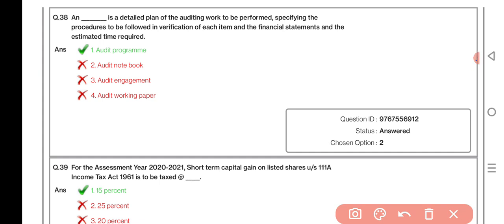And dash is a detailed plan of the auditing work to be performed, specifying the procedure to be followed in verification of each item in the financial statement and the estimated time required: audit program. For the assessment year 2020-21, short term capital gain on listed shares under section 111A of Income Tax Act 1961 is to be taxed at 15%.